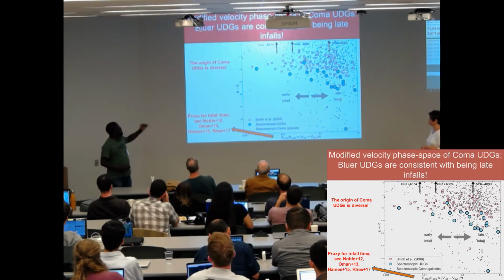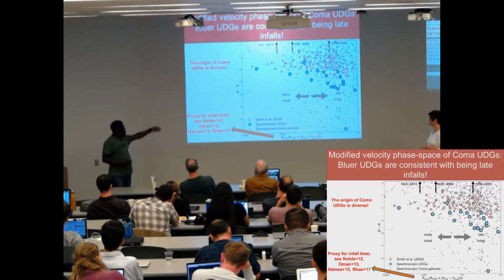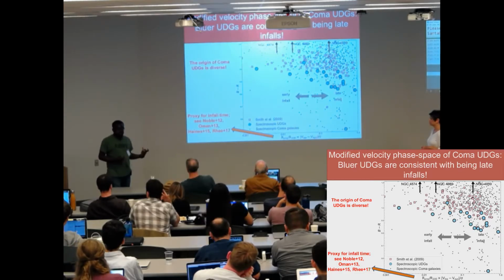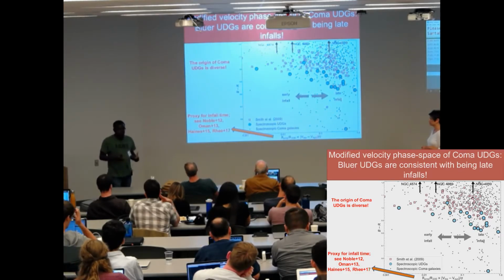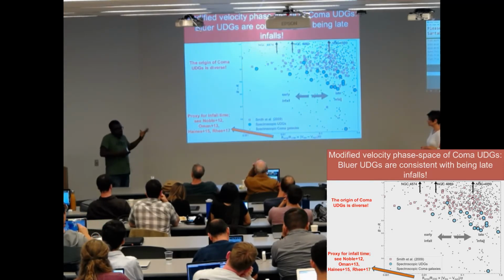So the idea here is that for the things that we see that are consistent with being early infall, we don't really have any evidence that they are early infalls. It's possible that they formed when the cluster started forming, that they've been in the cluster for as long as even the most luminous galaxies there. They are consistent with being early infalls, but then they could also be primordial galaxies. They've just been there forever.